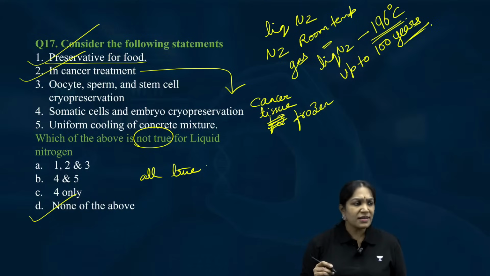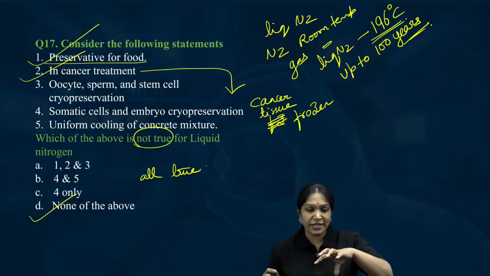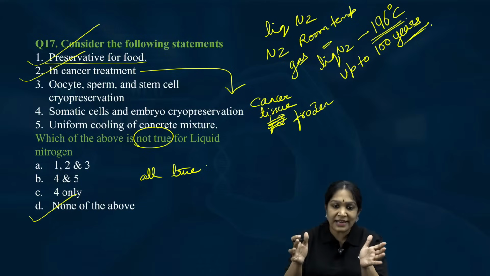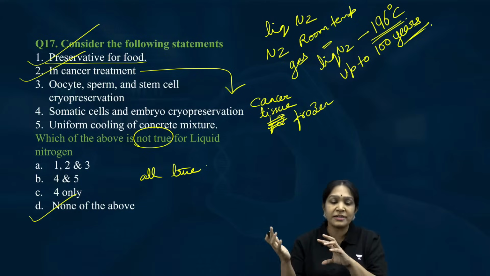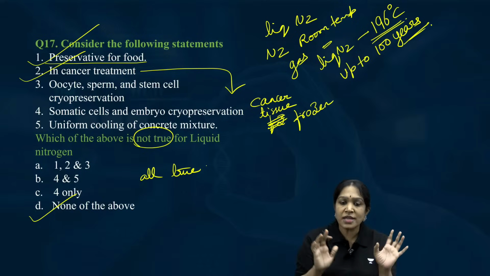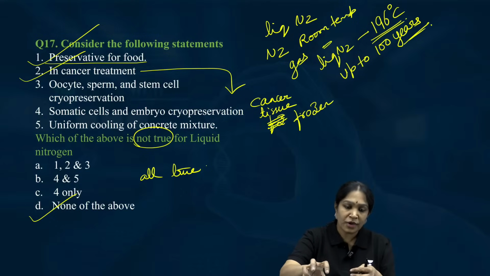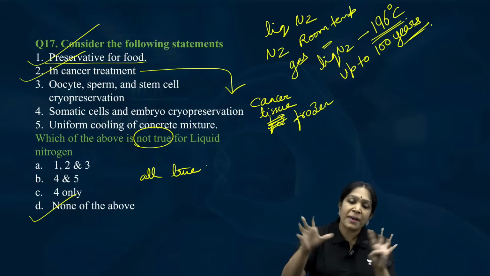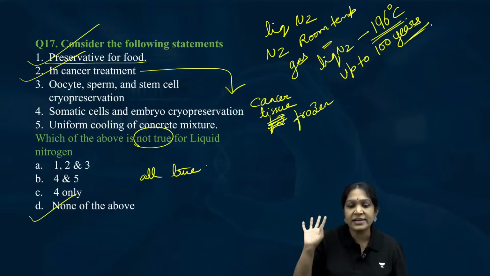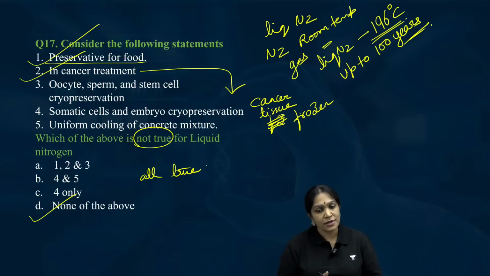And see, these days they are doing this for fat reduction also. They freeze that fatty layer and then after some time that frozen thing will be disintegrated. Is it clear? So that is how they are doing it. Here they freeze the cancer tissue, and later this frozen part will be disintegrated. The body will damage it later. So that is how liquid nitrogen can also be used in cancer treatment. Is it clear?